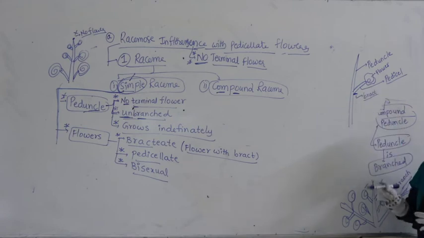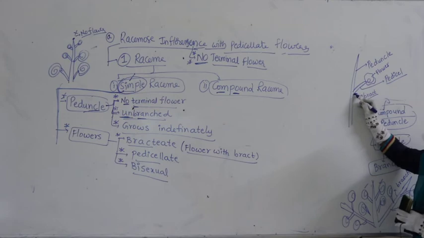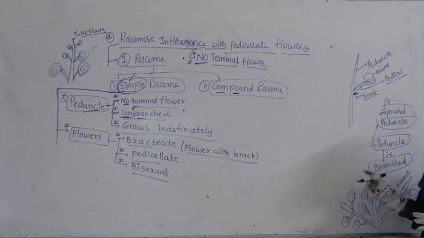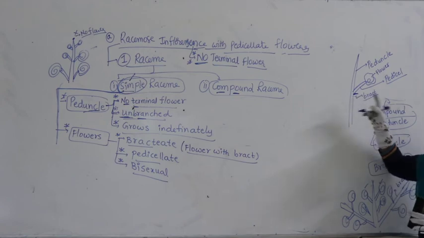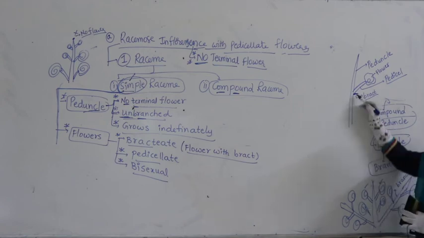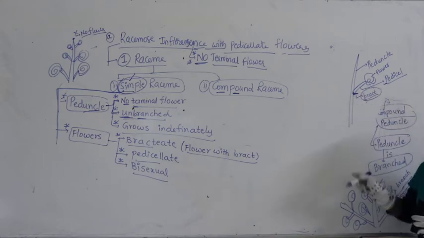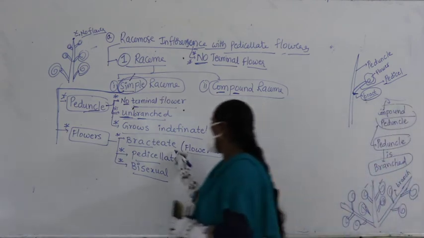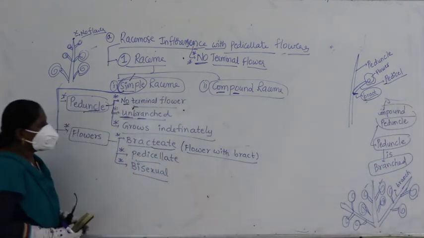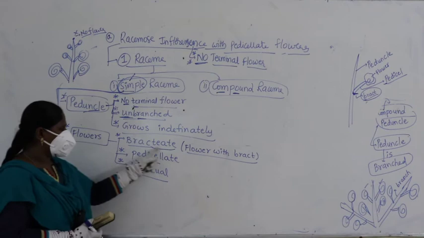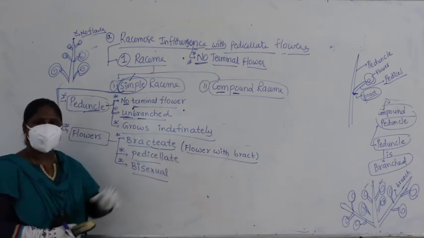What do we call that? A bract. A small thin needle like structure. Where is it produced? From the place where the pedicel arises. And if a flower is having a bract, it is called bracteate. I hope you got it now. A flower having bracts is called bracteate.